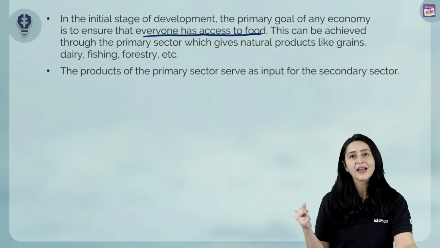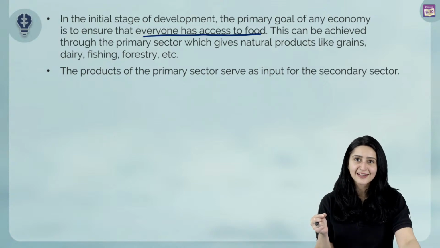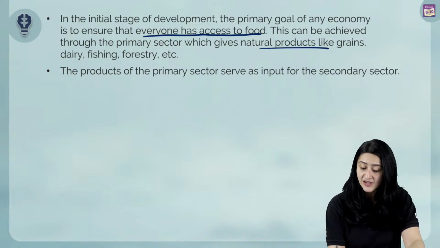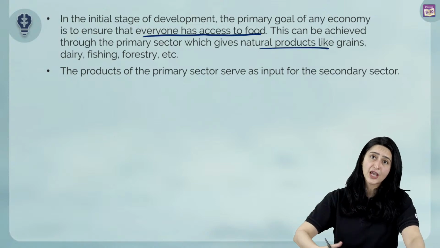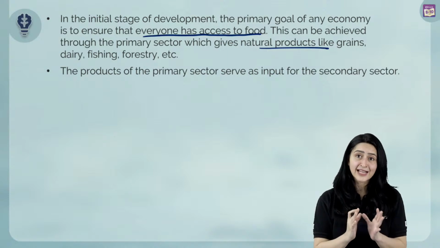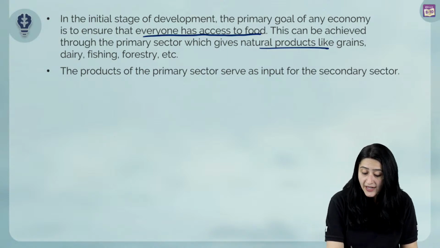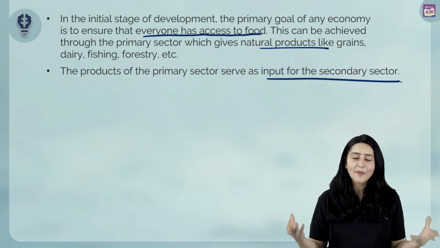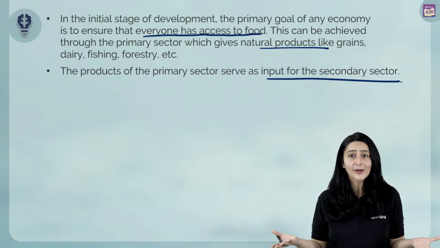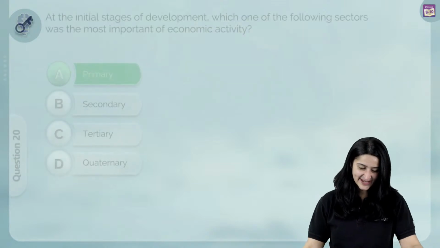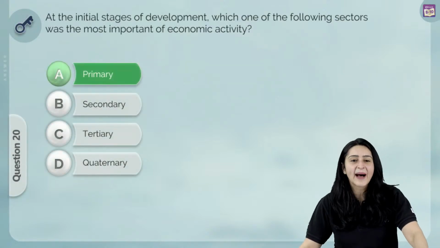Which sector takes care of this? Yes, the primary sector, because it gives us natural products like grains, fish, forests, etc. The products of the primary sector also serve as input for the secondary sector. So the primary sector is really important in the initial stages of development. The correct answer is A, primary.